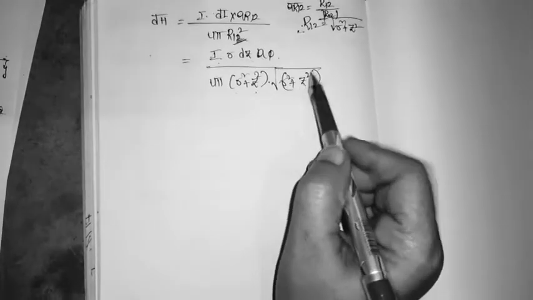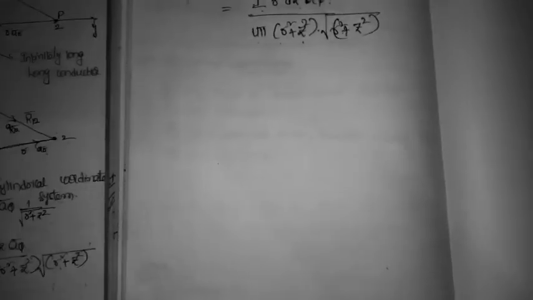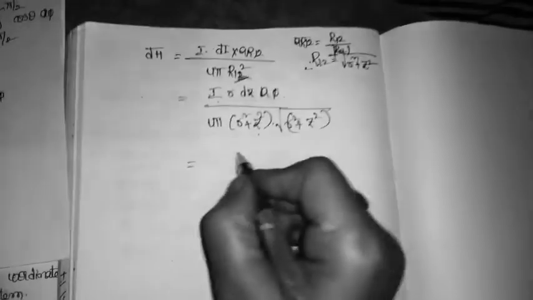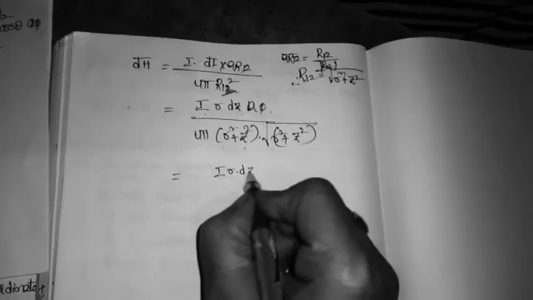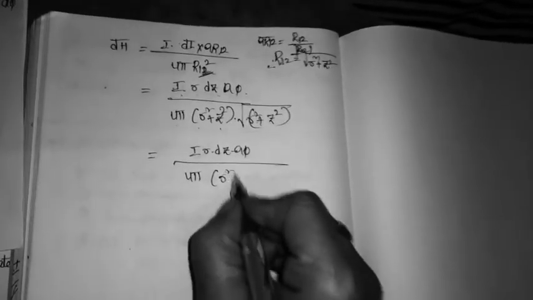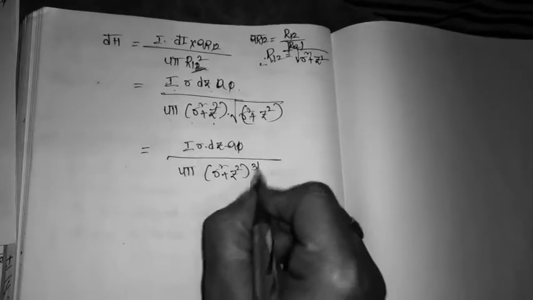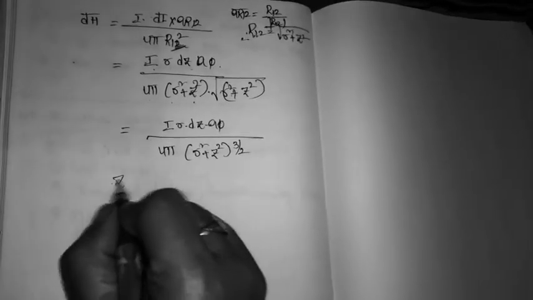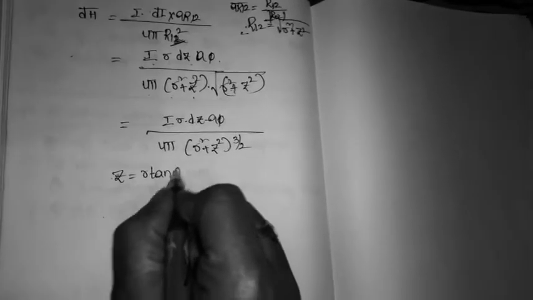Now the simplification will be like this: I R dz aφ by 4 pi (R square plus Z square) whole power 3 by 2. Here I am considering z is equal to R tan theta.